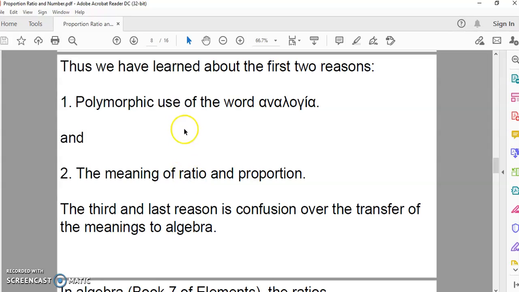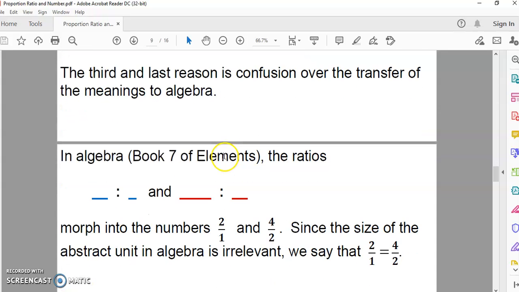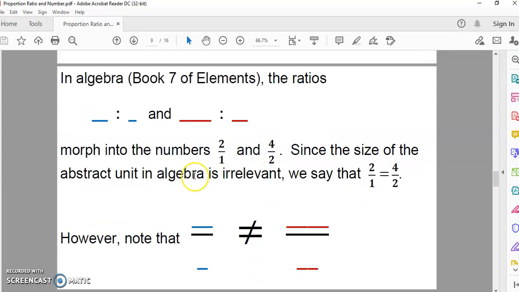So we've learned about the first two reasons, the polymorphic use of the word logos or analogia, and the meaning of ratio and proportion. The third and last reason that causes confusion over the transfer of meaning to algebra is simply the fact that Euclid uses the abstract unit to generalize measure. In book 7, these ratios morph into the numbers 2/1 and 4/2, meaning that 2/1 is the measure of this distance, and 4/2 is the measure of this distance.